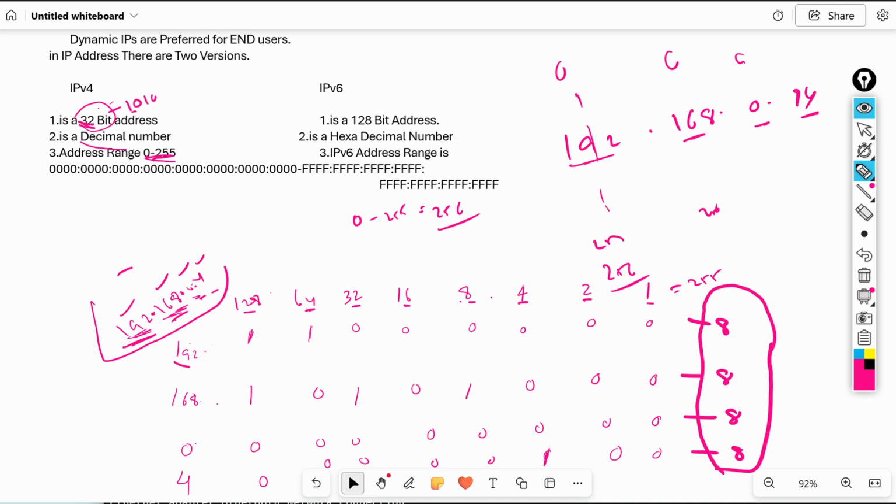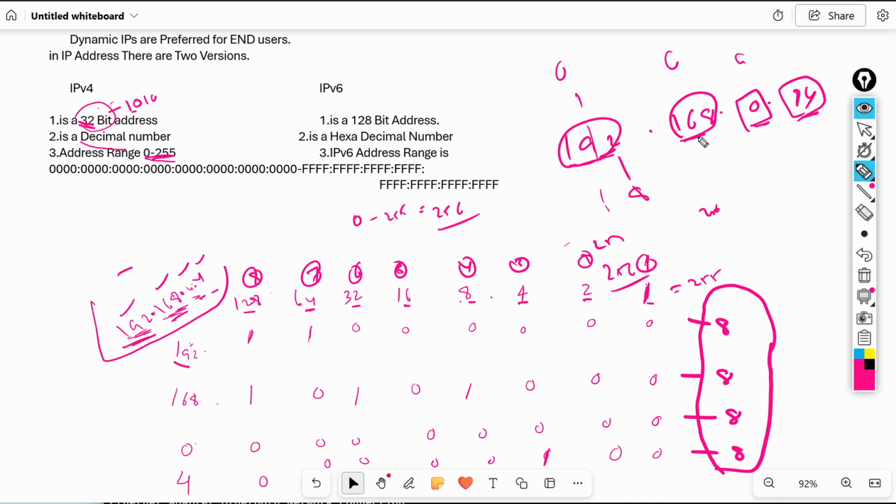See, this is the 1, 2, 3, 4, 5, 6, 7, 8. Each one is called a portion. 192 equals 1 portion, 168 equals 1 portion, 0 equals 1 portion, 14 equals 1 portion. Each portion in binary is 8 bits. It is 8, it is 8, it is 8, it is 8.